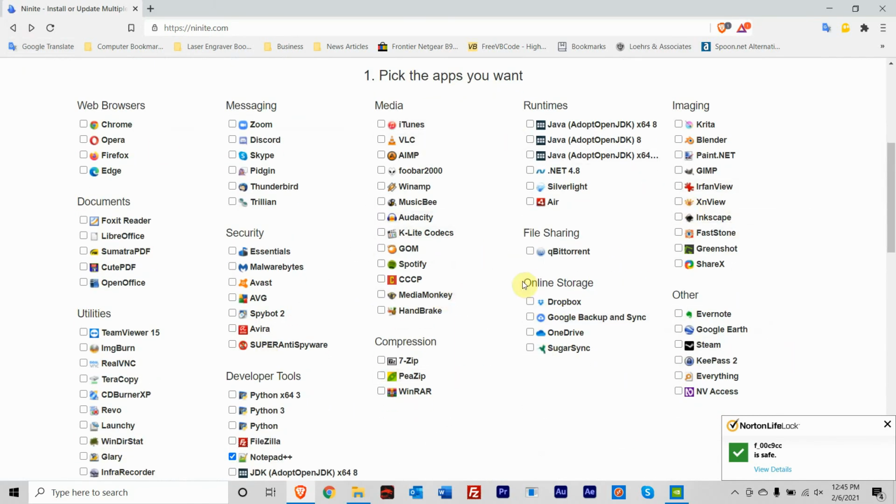One of these applications, they got plenty of free ones, including GIMP, which is the alternative to Photoshop, or Inkscape, which is the alternative to Illustrator. You may want to try this out and see what you can do. It's an easy installation process, makes everything no fuss, no muss, and it installs it automatically and you don't have to click next, next, next. It just does it on its own.